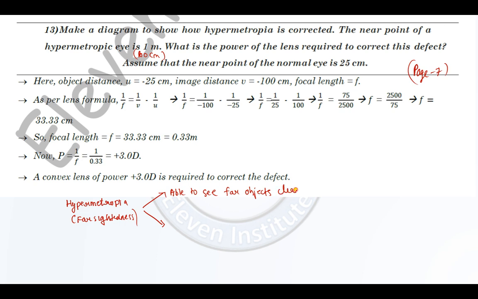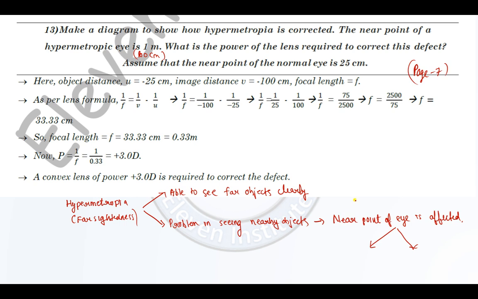Able to see far objects clearly means there is a problem in seeing nearby objects, which means that the near point of the eye is affected. So standing here, we will ask two questions.